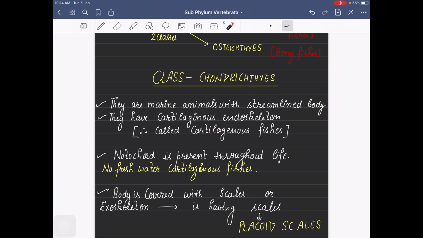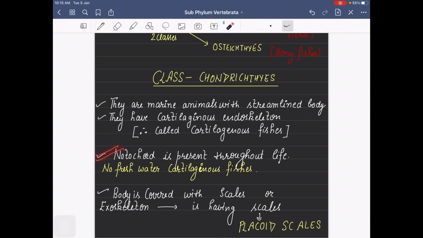They are usually marine animals, and what is special about their body is that it is streamlined. We call them cartilaginous fishes because they have a cartilaginous endoskeleton.